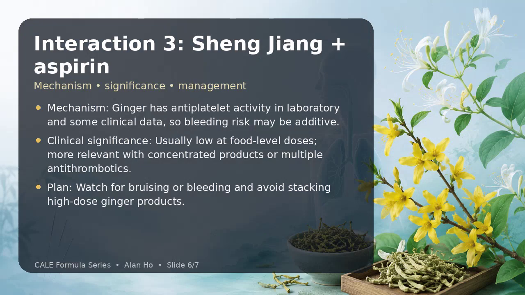Interaction 3 is Shen Jiang plus aspirin. The mechanism is ginger has antiplatelet activity in laboratory and some clinical data, so bleeding risk may be additive. The clinical significance is usually low at food level doses, more relevant with concentrated products or multiple antithrombotics. My management plan is watch for bruising or bleeding and avoid stacking high-dose ginger products.